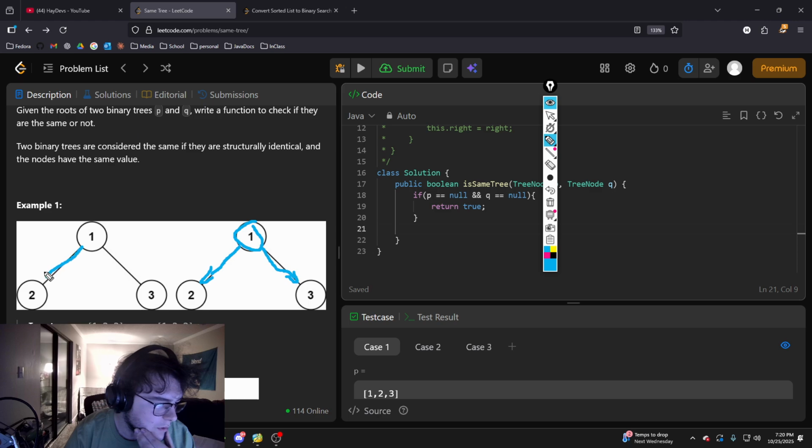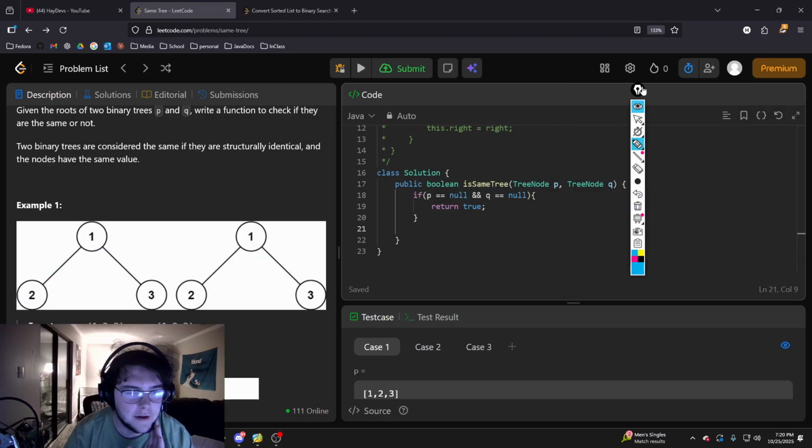So at any point in the program, we'll both be at one or the other. So say we're checking 2, we'll see if that's equal, and then we're going to see if left is equal and right is equal. And if both their rights and left are equal to null, then it's true, right? So we want to be sure to implement that first off. I'll just go ahead and trash that.